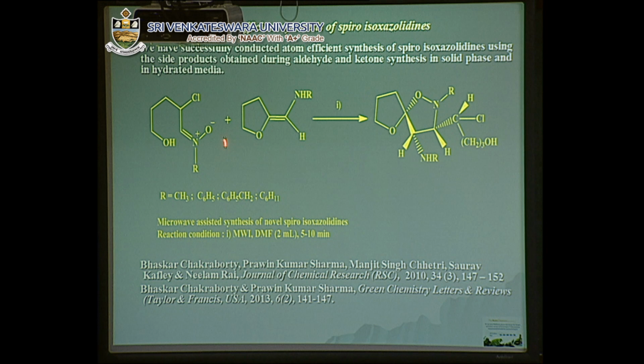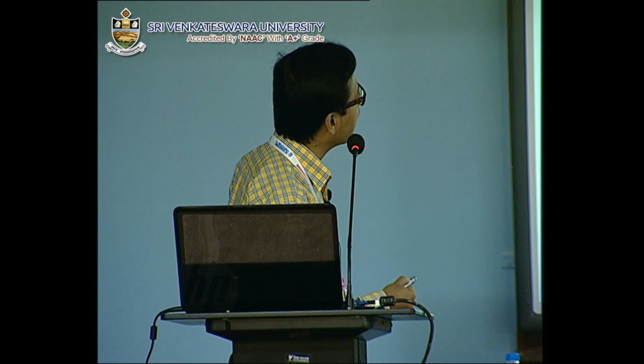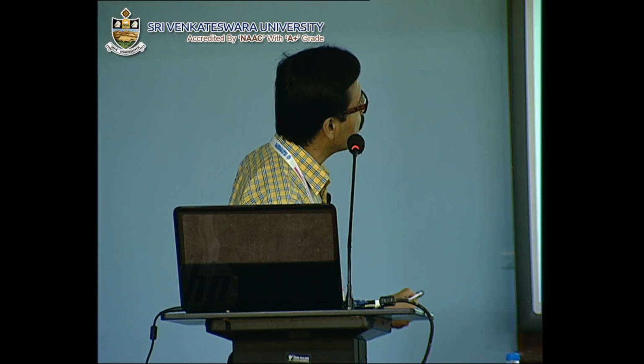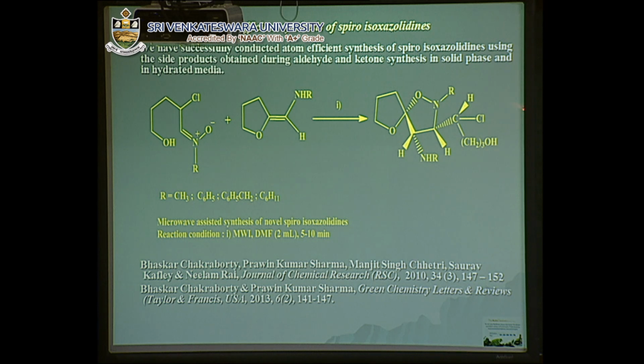Now, when we use alpha chloronitrone, this carbon-carbon double bond becomes highly activated and acts as a dipolarophile for the preparation of this spirocycloadduct. This spirocycloadduct has immense importance in biological studies, with antibacterial and antitumor activities as well.